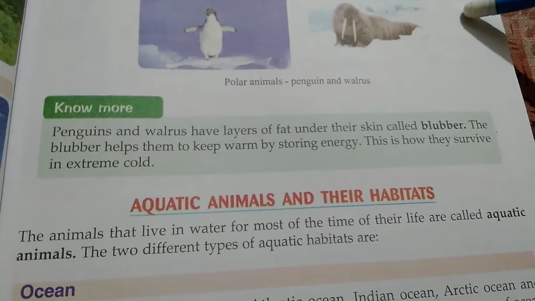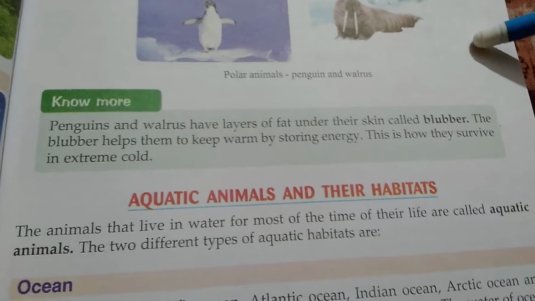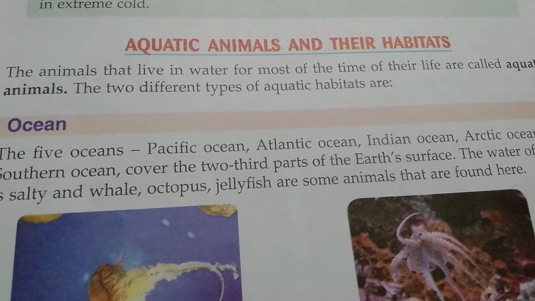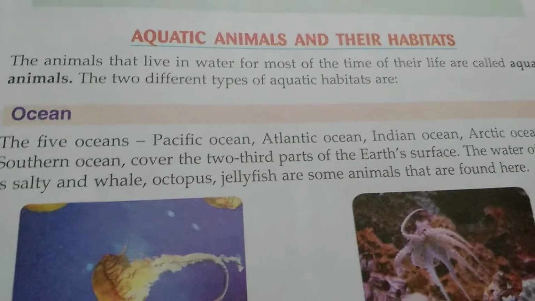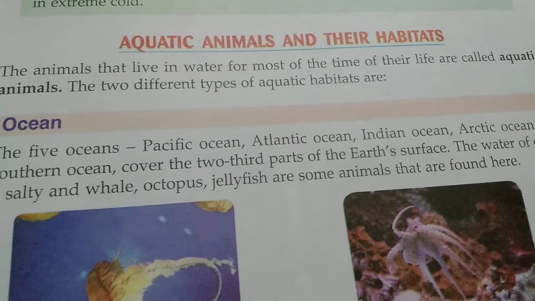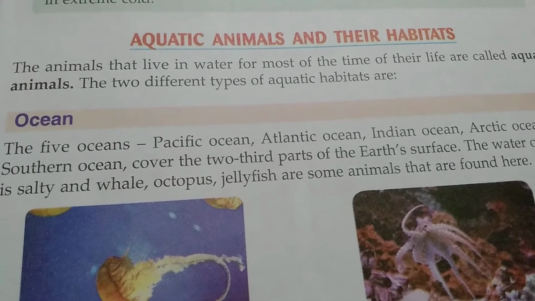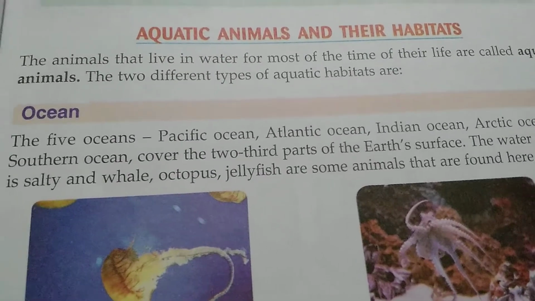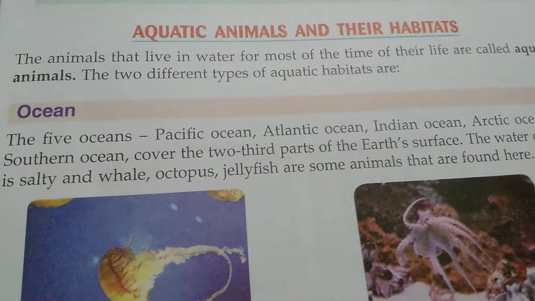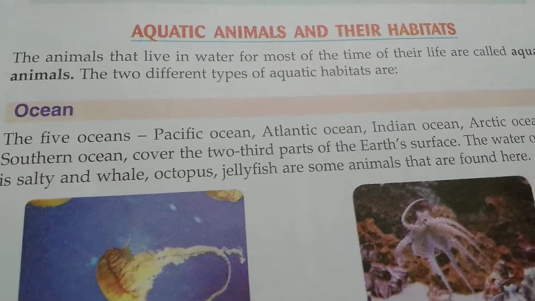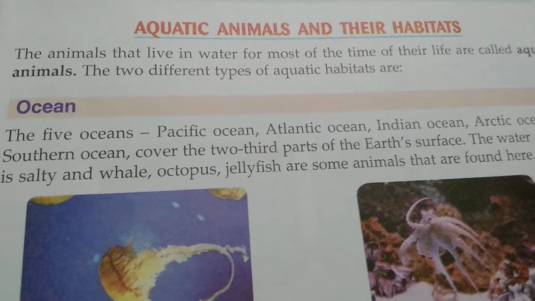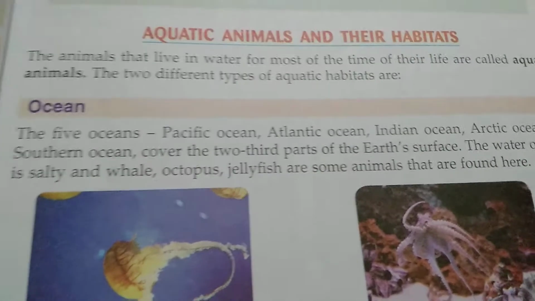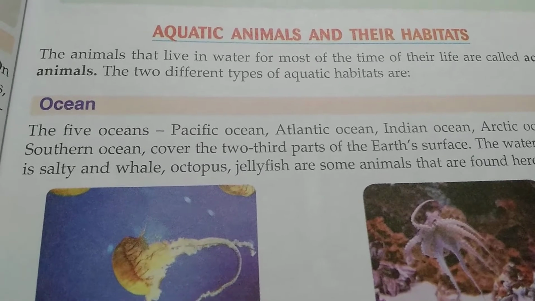And you know, penguins and walrus have layers of fat under their skin, and this is called blubber. The blubber helps them to keep warm by storing energy. Actually, warmth gives us energy, so as the fat gives them warmth, they can live in this extreme climate. This is how they survive in extreme cold.